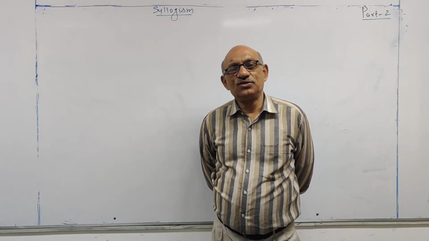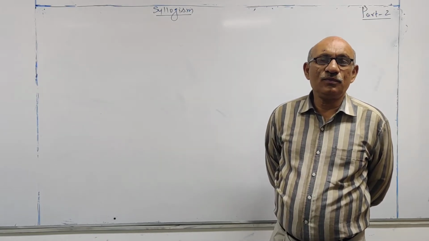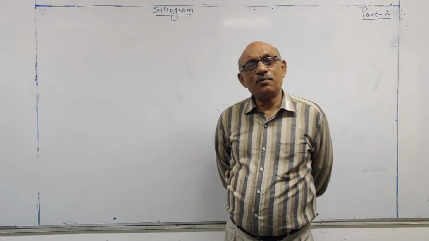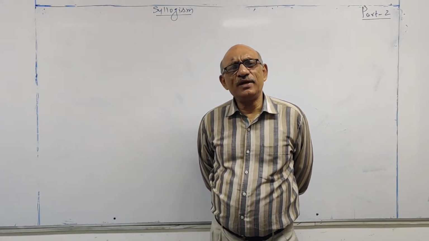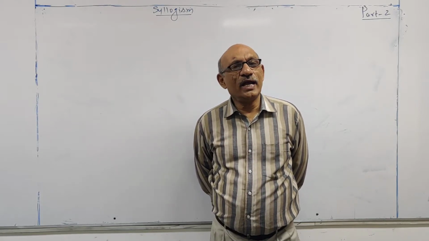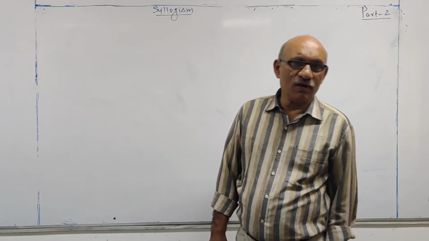Welcome to the next session of syllogisms. We are in the process of doing the new problems based on Venn diagrams. So what type of problems do we have? Some statements are given and some conclusions are given. Based on the Venn diagram, you have to identify which conclusion is true and which conclusion is false.